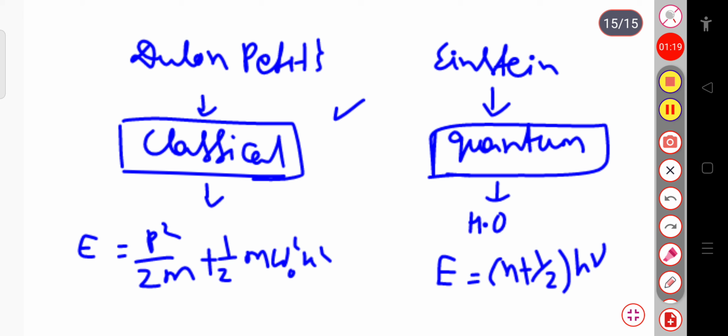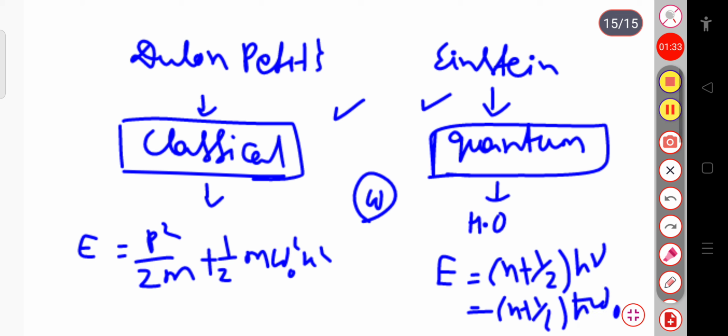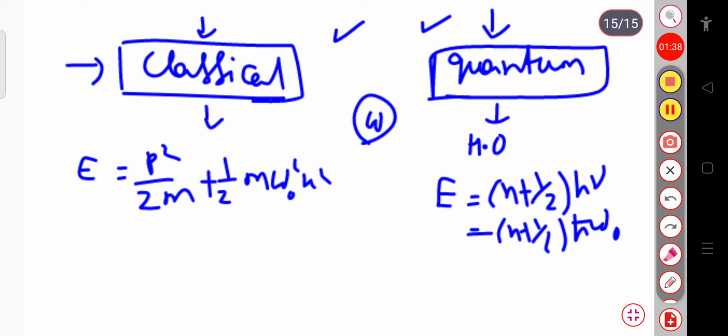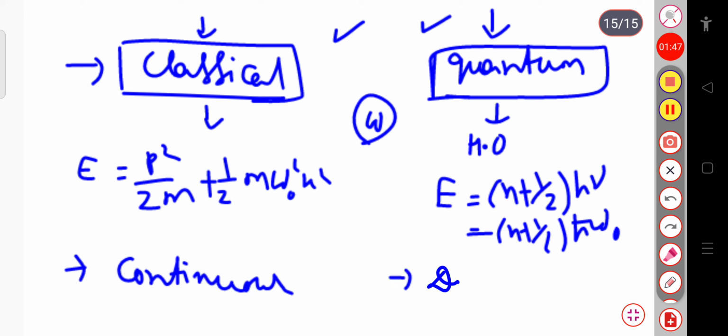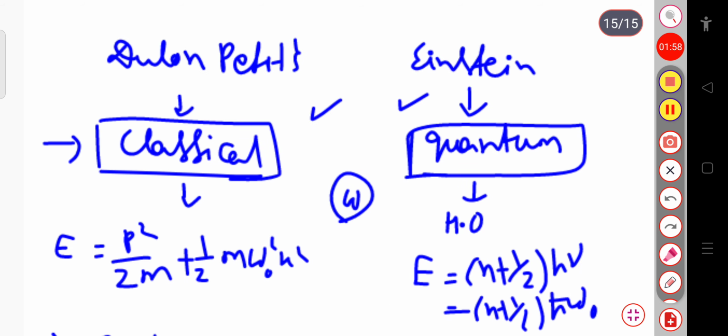In case of Dulong-Petit as well as Einstein, they vibrate with the angular frequency omega. This (n plus half) h nu is nothing but (n plus half) h cut omega naught. In case of Dulong-Petit, we consider the energy levels to be continuous, but in case of Einstein, since we are dealing with the quantum, the energy levels are discrete in nature. So this is the basic difference between Dulong-Petit and Einstein.